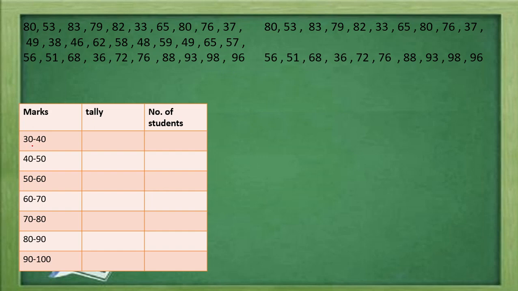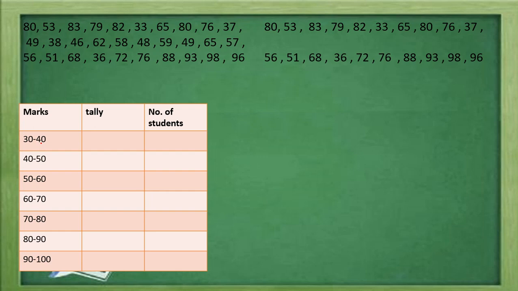The difference between these two limits will be the same for all groups. If we are taking 30 to 40, then 30 and 40 are known as the class interval, where 30 is the lower limit and 40 is the upper limit.